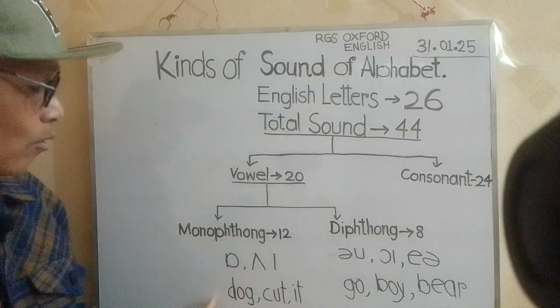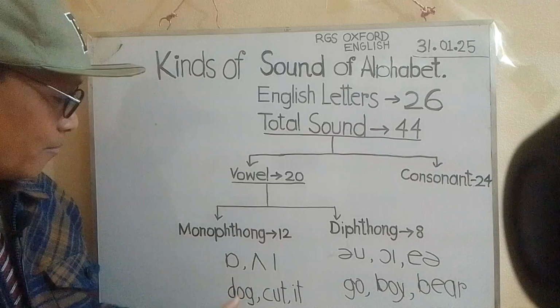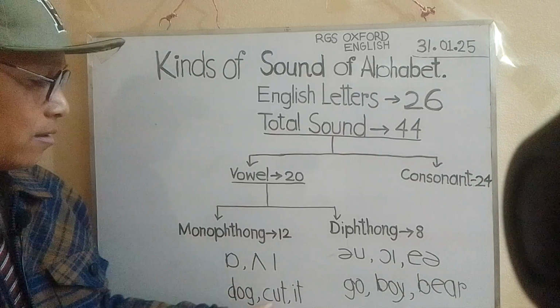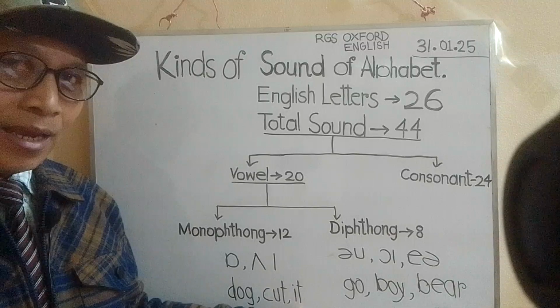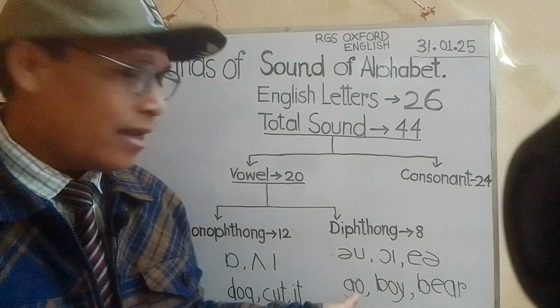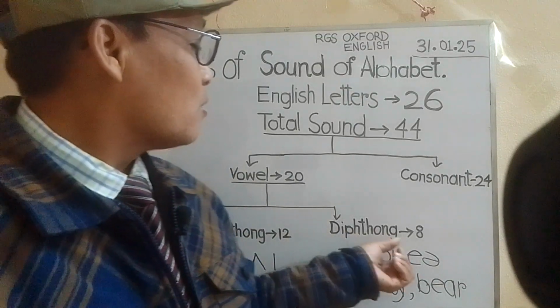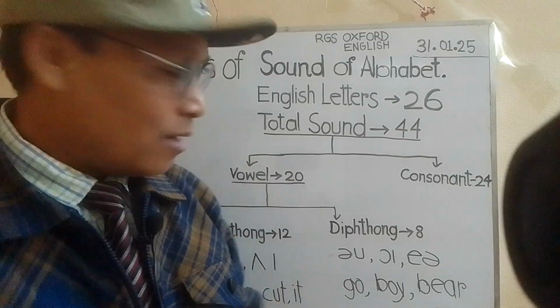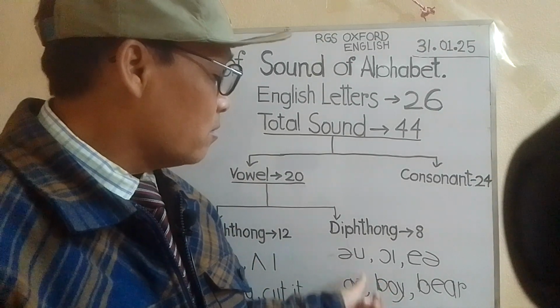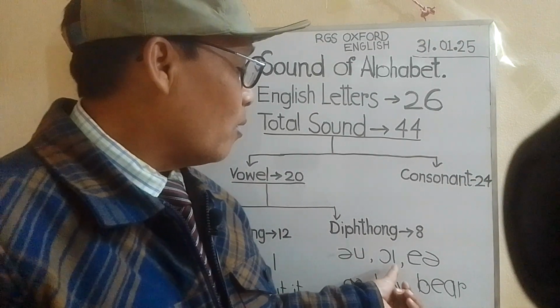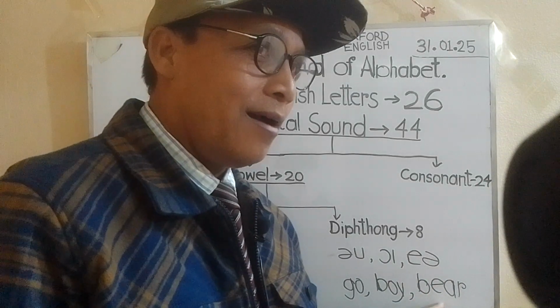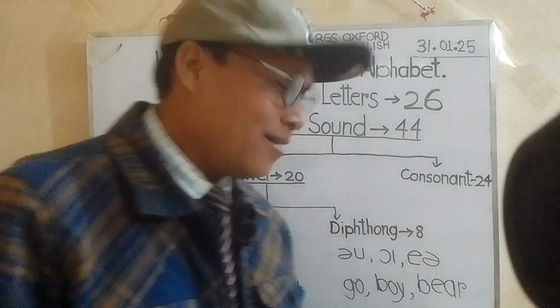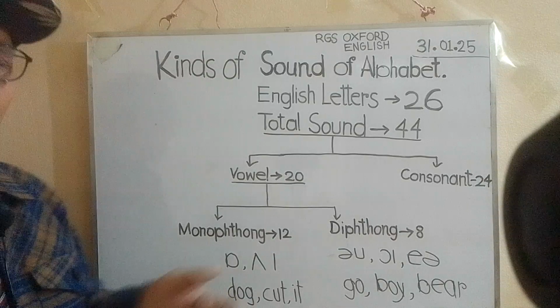And the word, as for example, dog, cat, eat. And in the same way, diphthong, double sound: this is go, this is boy, this is yeah. So, in this way.